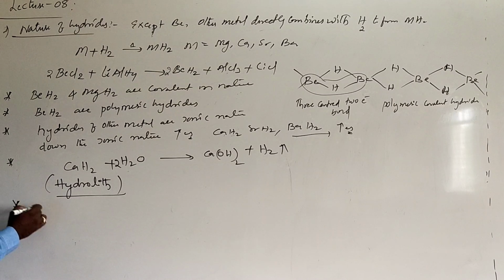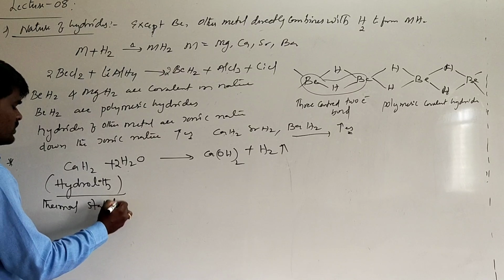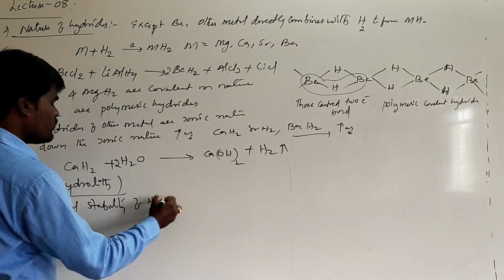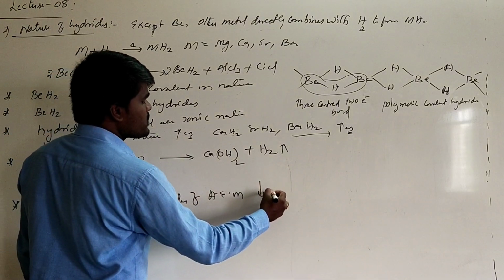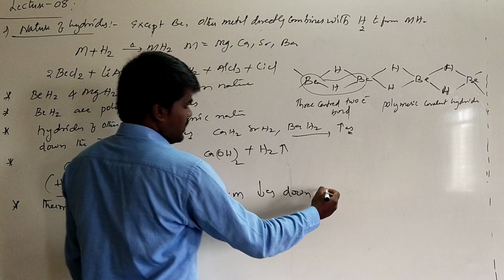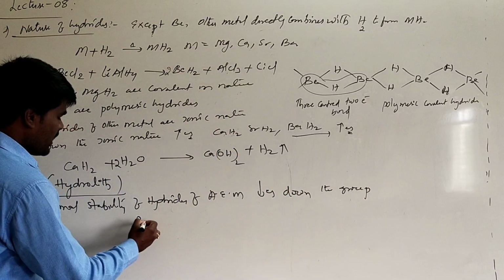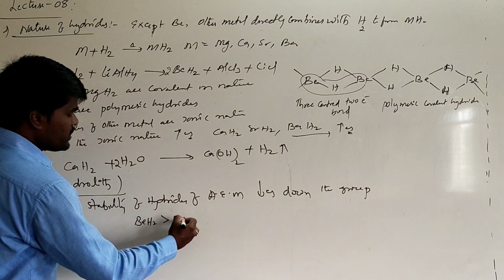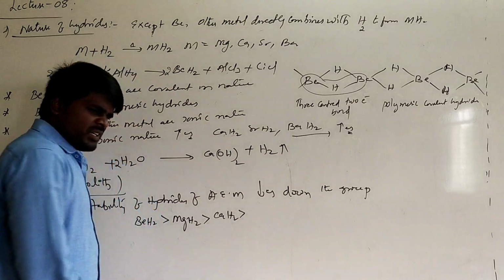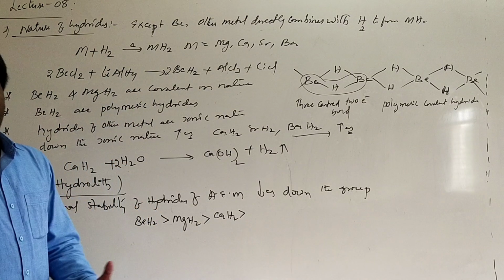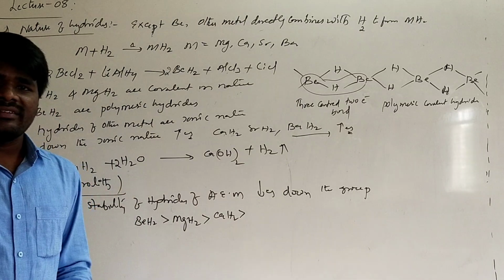Now, the thermal stability of hydrides of alkaline earth metals decreases down the group. That means when moving from beryllium hydride to magnesium hydride, the thermal stability decreases. The anion, hydride, stays the same; the metal ion is what changes.